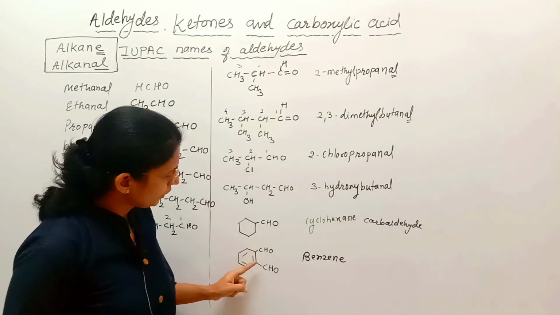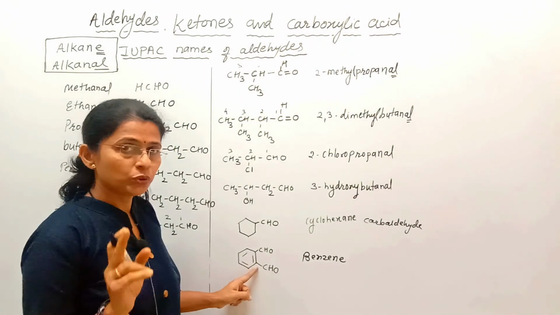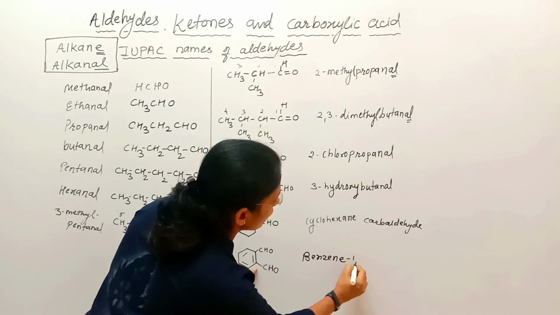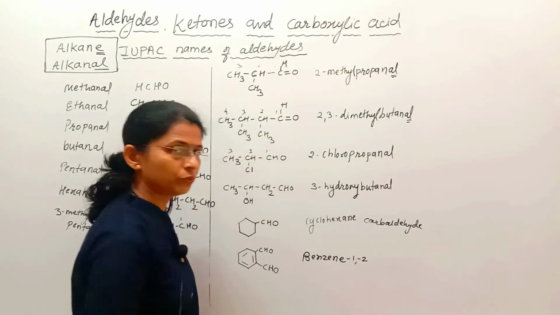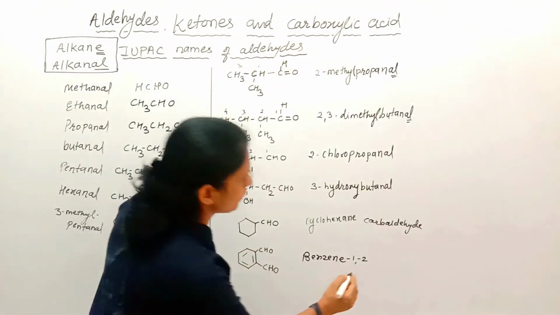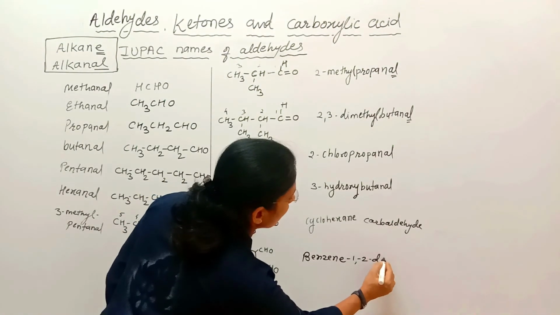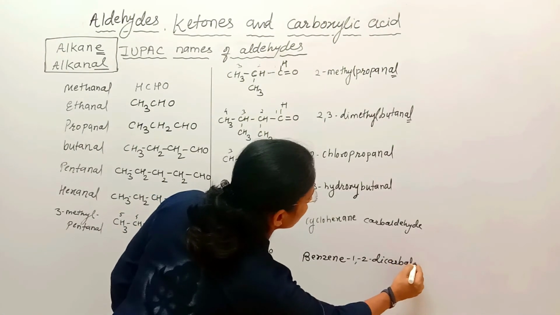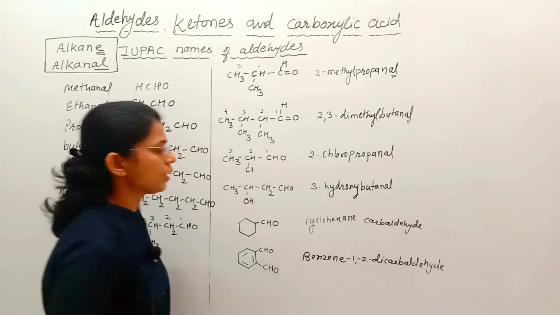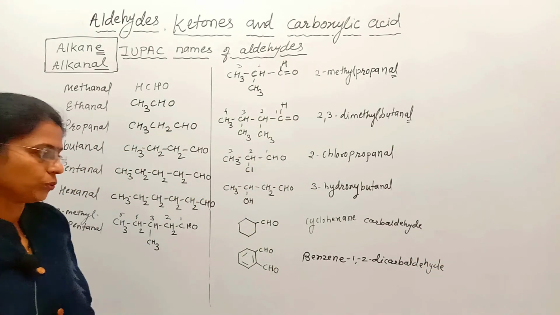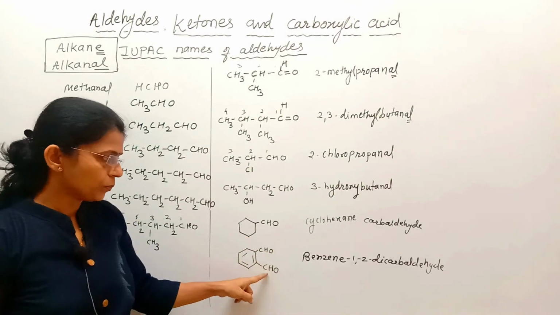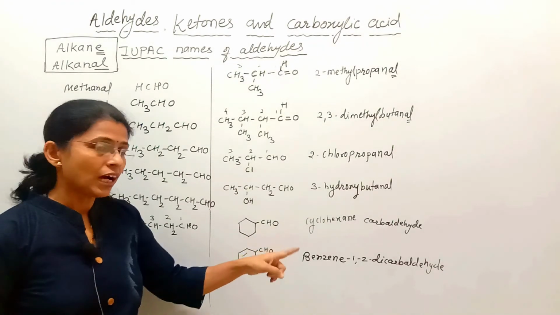At 1 and 2 positions, 2 CHO are there, that's why I will write benzene 1, 2, dicarbaldehyde. So it is benzene 1, 2, di. 2 groups are present, so di and carbaldehyde.